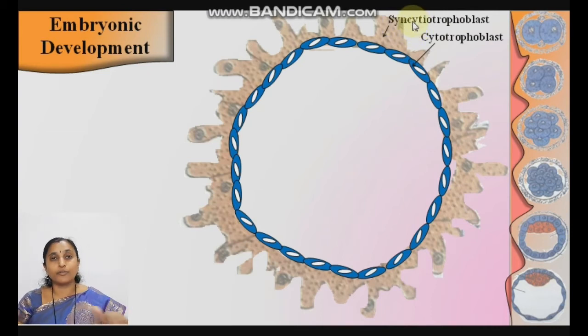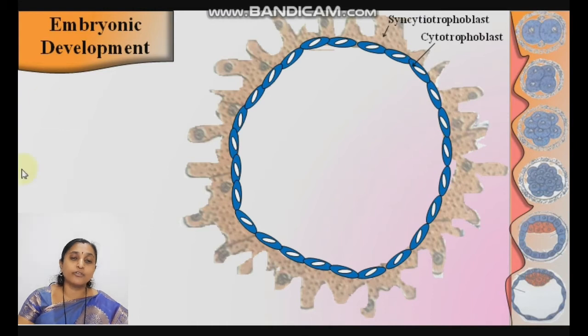And this syncytiotrophoblast gets embedded deeply inside the uterine wall. One more characteristic of this trophoblast is that it is a phagocytic, sticky layer. That's why the zona pellucida does not get disturbed in the morula stage. Okay, when they get deeply embedded, at that time the zona pellucida breaks. And due to its sticky nature, the trophoblast gets embedded in the uterine wall.